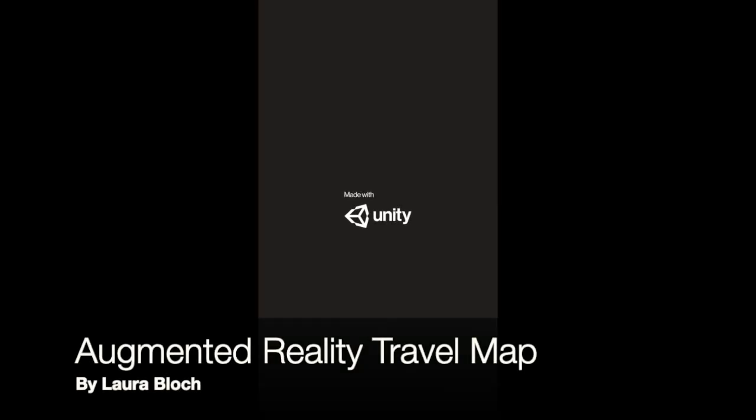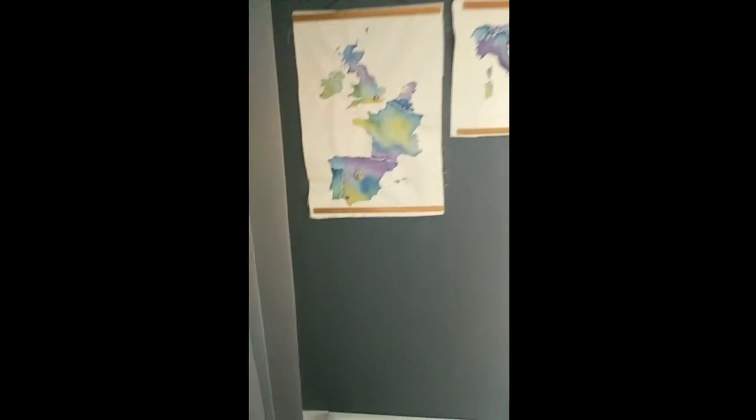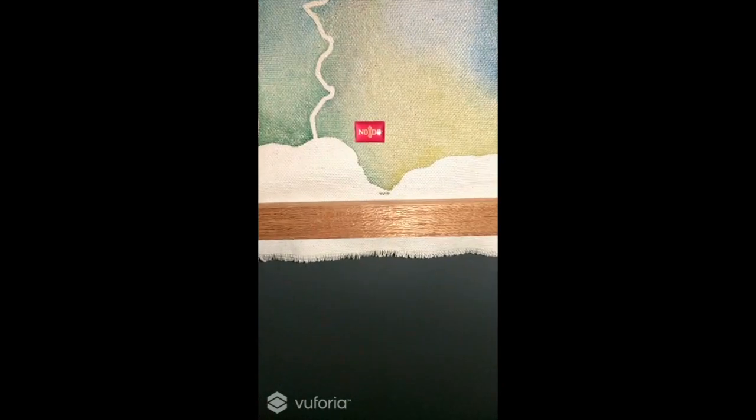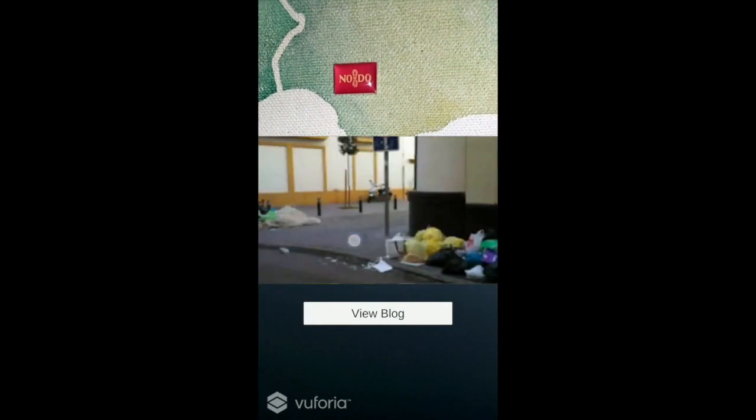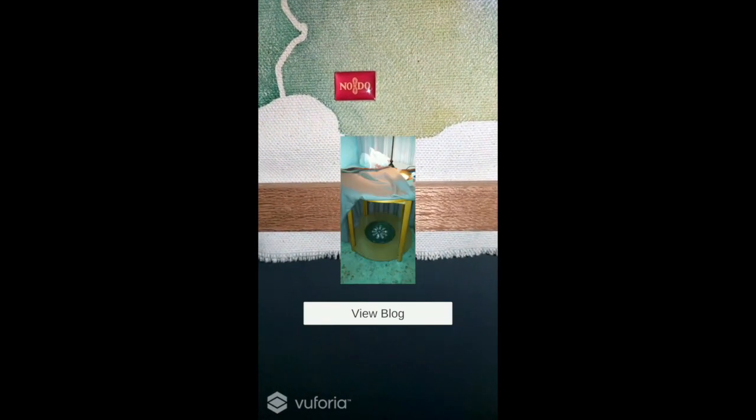This is my Travel AR app, which was made with Unity and Vuforia. When you open the app, you can focus the camera on a specific pin on the map, which will augment your display with my photos from my trip to that city. As you can see, the garbage men were on strike while I was in Sevilla.